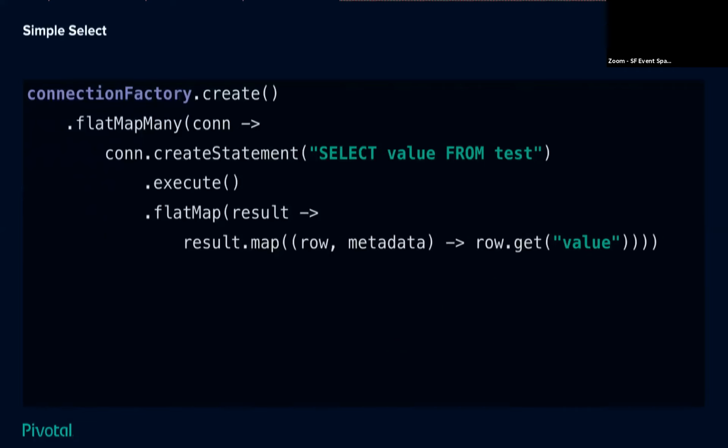So we've got our connection factory, we create it, and we take that connection, we create a statement from it, so select value from test, we execute it, and given the result that comes back, we're going to sort of ignore the metadata there, and we're going to say, row, get me the value. And that's all it's going to do. What the result of this thing at the end is, we've taken a single connection, executed the statement, and as the data comes back, we're going to emit what's called a flux, basically a stream, an unbounded stream of data. And it's going to call for every row that came back. It's going to say, emit this type, emit this type, emit this type, emit this type. And then at the end, it will have sort of a lifecycle notification that says, I'm complete. I don't need to send you any more data. And anyone who's listening for that knows that they've now consumed all of those rows.